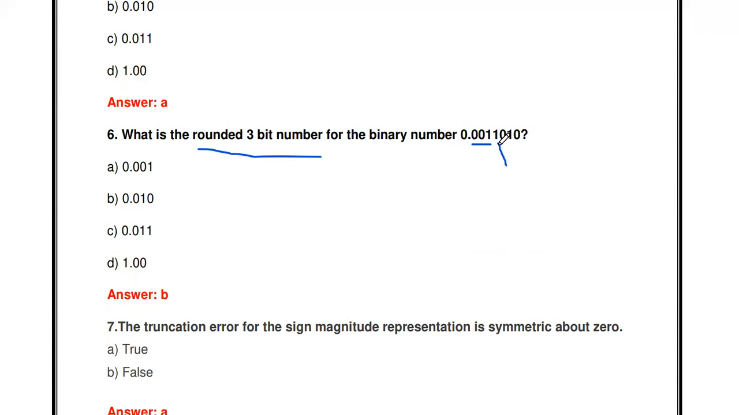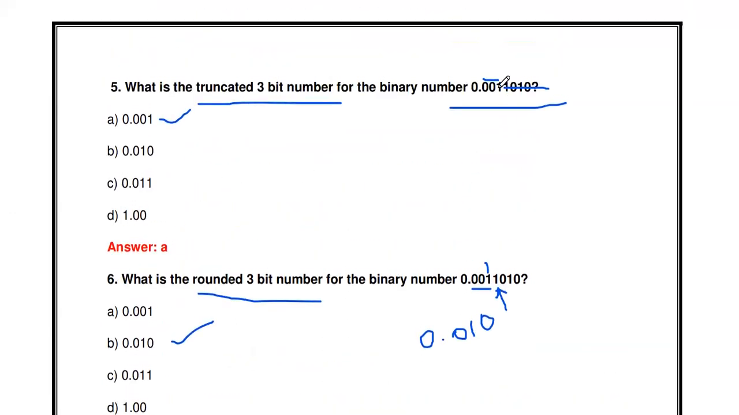So this 4th bit, what is the answer? The 4th bit is 1. If the 4th bit is 0, then this 3-bit is the answer. If the 4th bit is 1, you just add this 1 to the last 3 bits. So 1 plus 1 is 0, 1, 0. The remaining carry is 1. So 1, 0, then 0.010. So B is the answer. So this is the rounded.